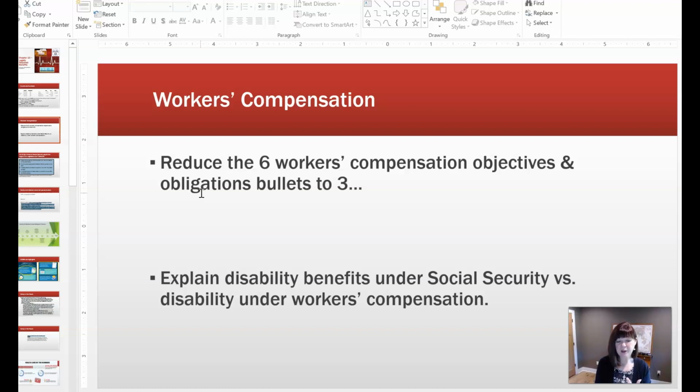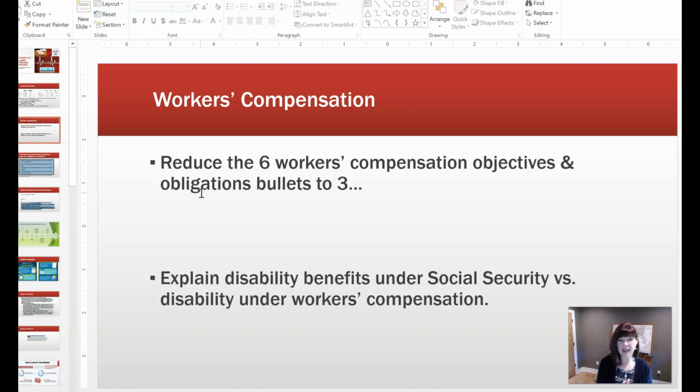And then the third reason to have workers' compensation that is no blame is to reduce a lot of the administrative burdens, right? So let's not worry about bringing lawyers into the picture and dealing with all of those things, okay? We just need to make it simple, fast, take care of your people, get it done.